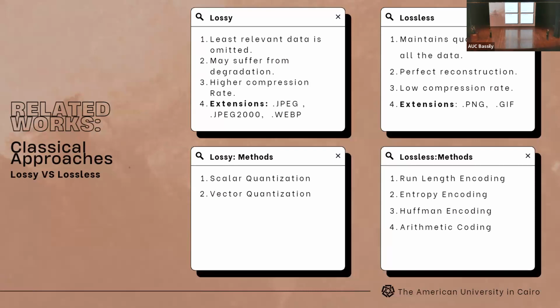Methods for lossy compression include scalar quantization, which is used in JPEG, and vector quantization. On the other hand, lossless compression keeps all the data for a perfect reconstruction of the image and maintains its quality, but this will obviously result in a low compression rate. Methods for lossless compression include entropy encoding and Huffman encoding, among others.